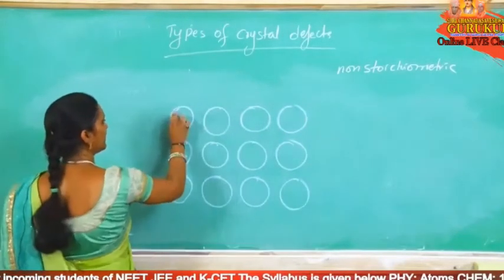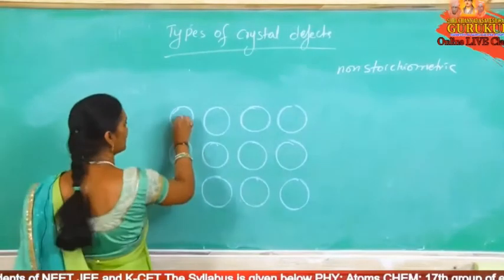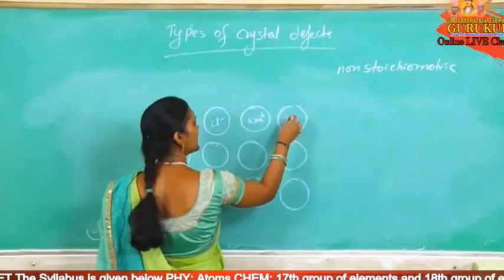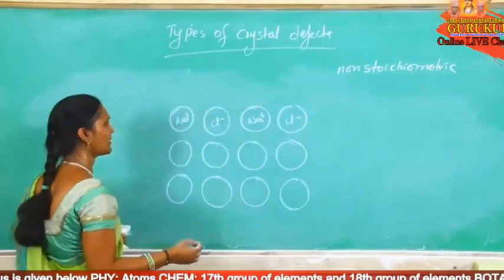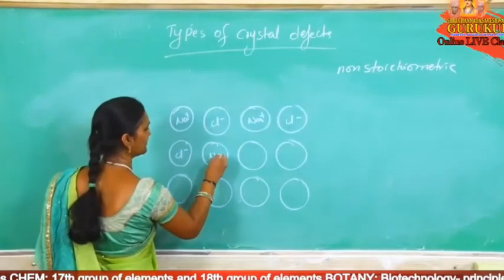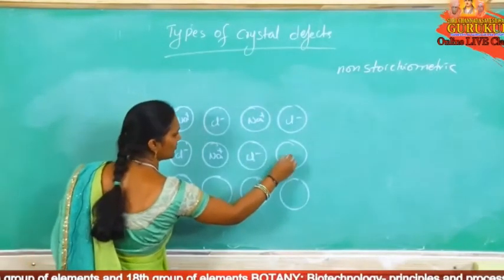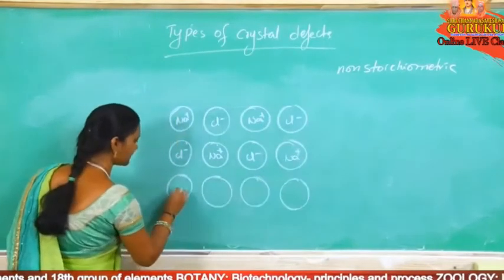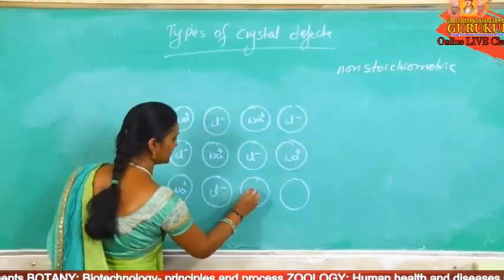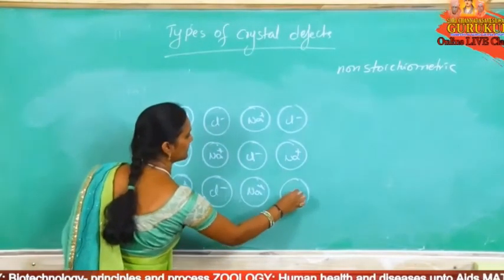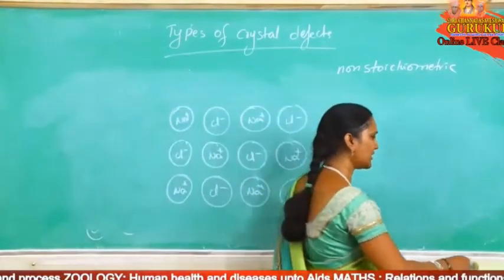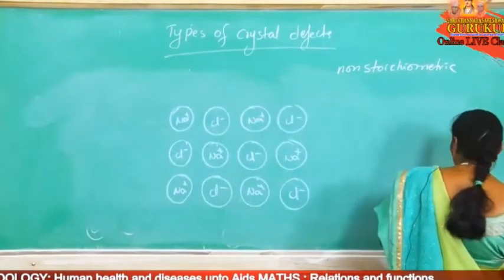For example, NaCl. During the preparation of NaCl crystal, to speed up the process, a little strontium chloride is added. Here strontium chloride is the impurity, nothing but doping. We are preparing the NaCl crystal, and a little strontium chloride is added just to speed up the process.